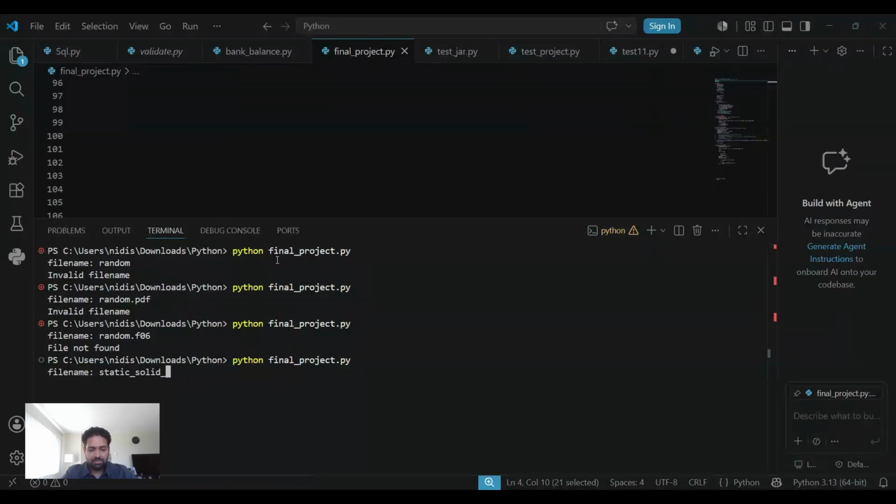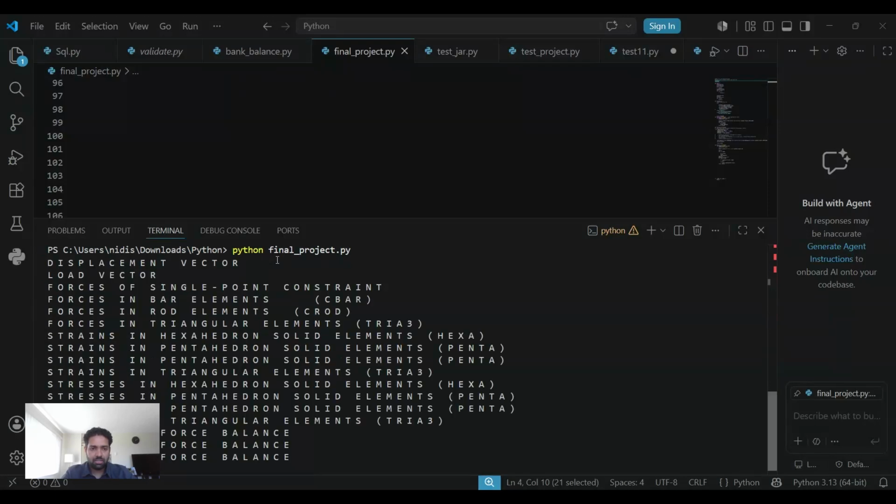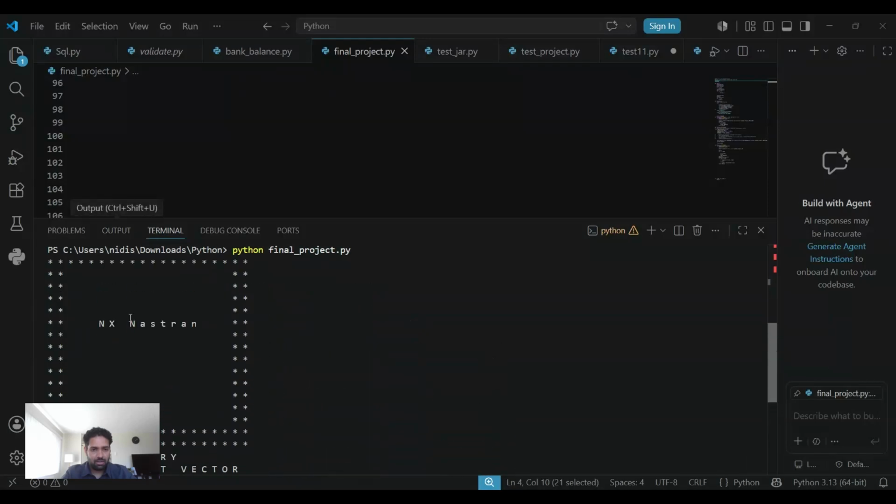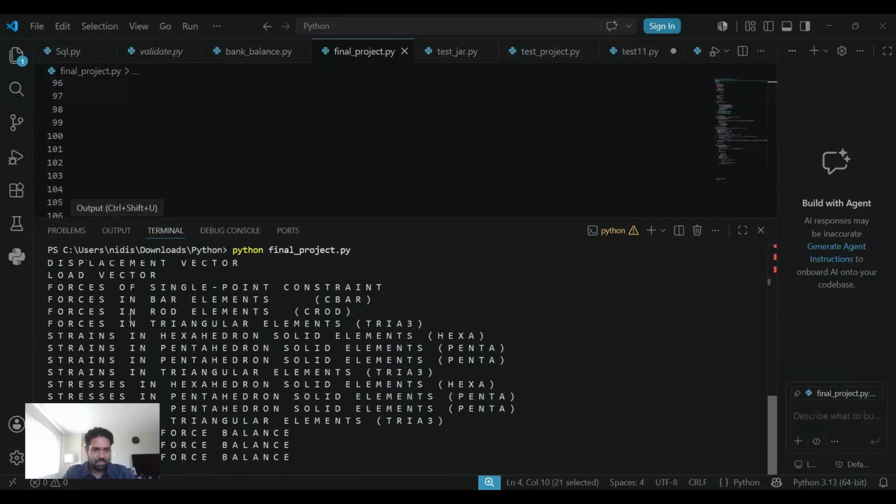Going forward, if there is a file, let's say I put a file .f06. This is a file that exists in the directory and is a valid file name. So when I press enter, it will give me all the headings or titles in that file, the output file or F06 from Nastran. There you go, that gives me all the headings over here.